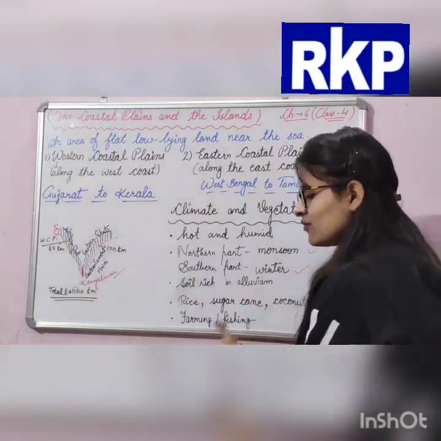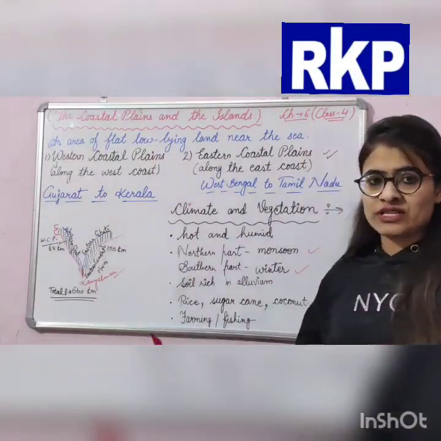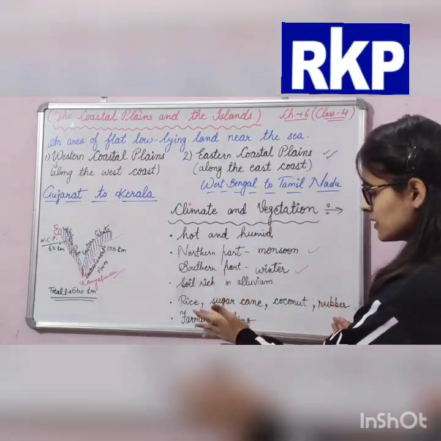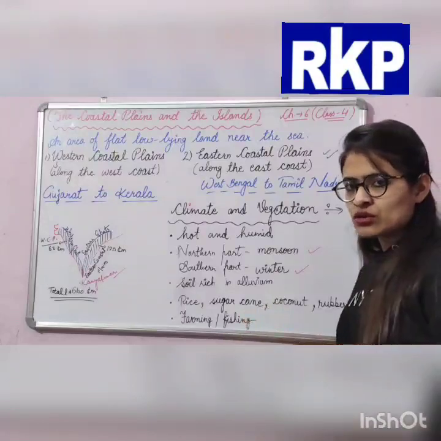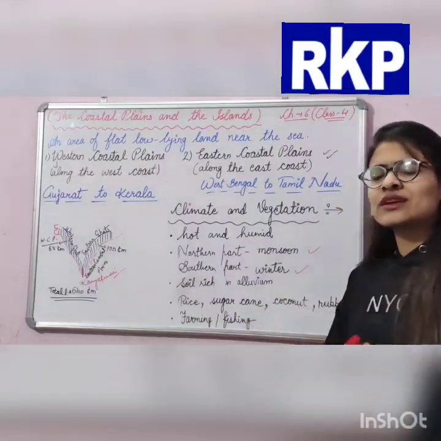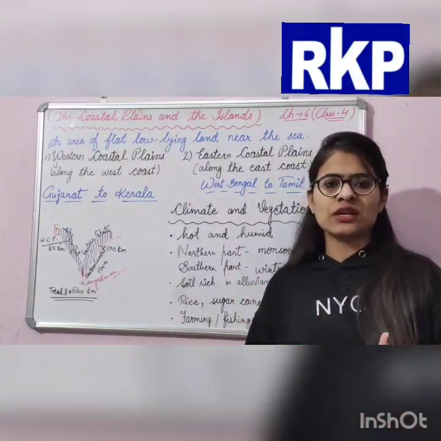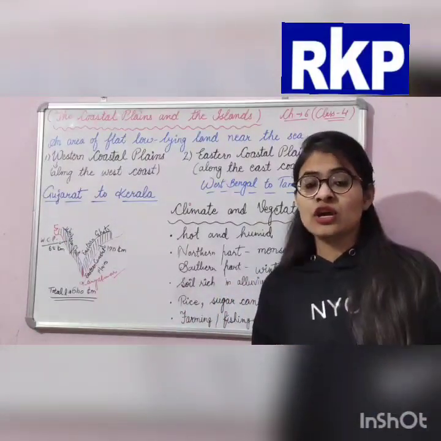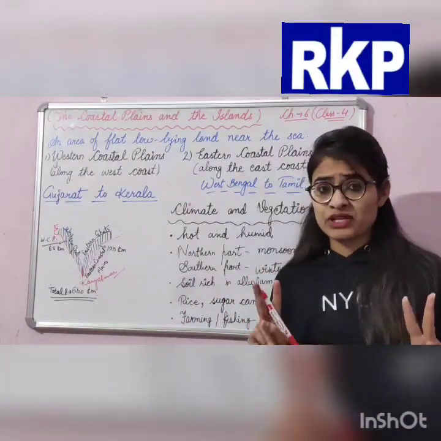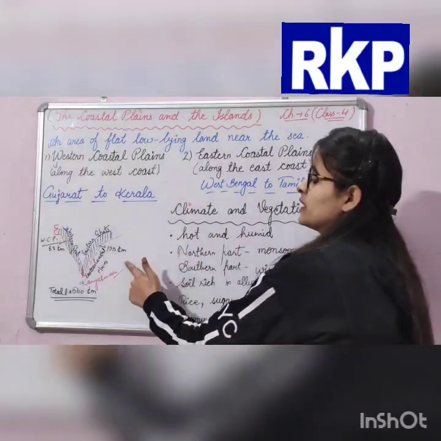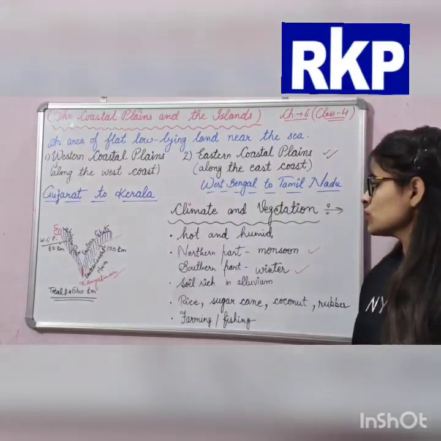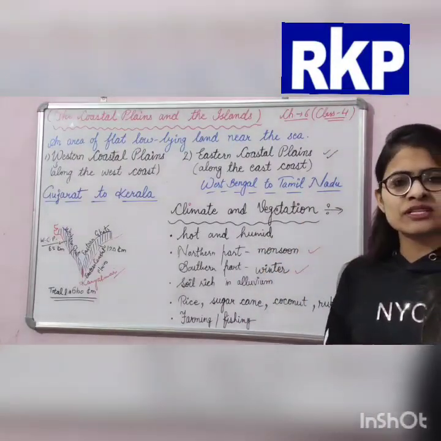Then next, farming and fishing. I told you in western coastal plains also that farming is their occupation. And obviously, if they are living near the sea, then fishing will also be their main occupation. So these are the two main occupations of eastern coastal plains and western coastal plains. So this was your eastern coastal plains.